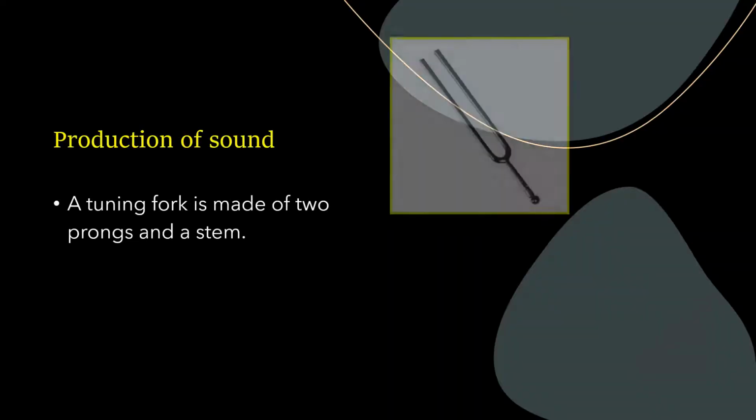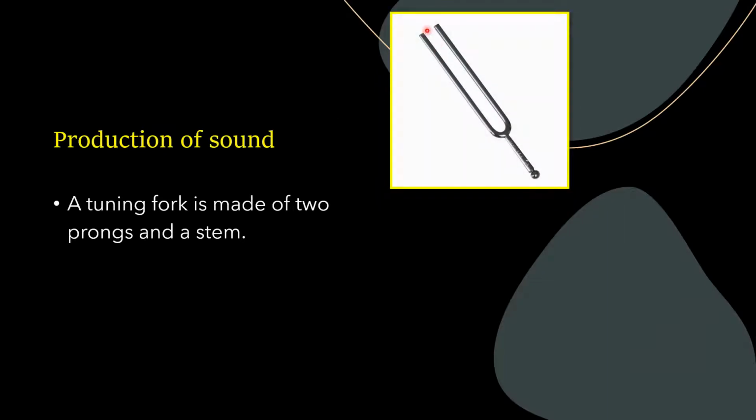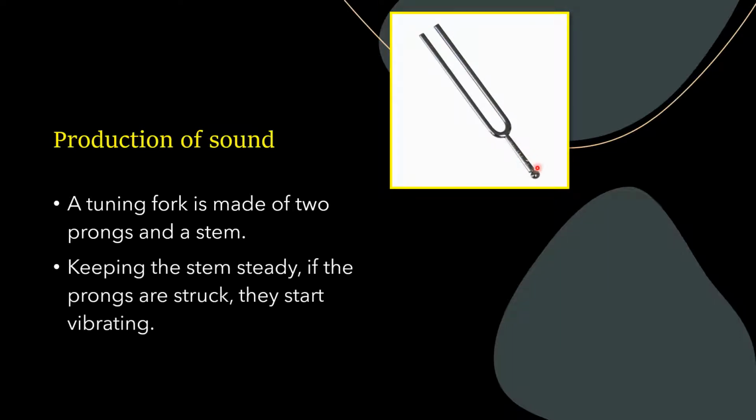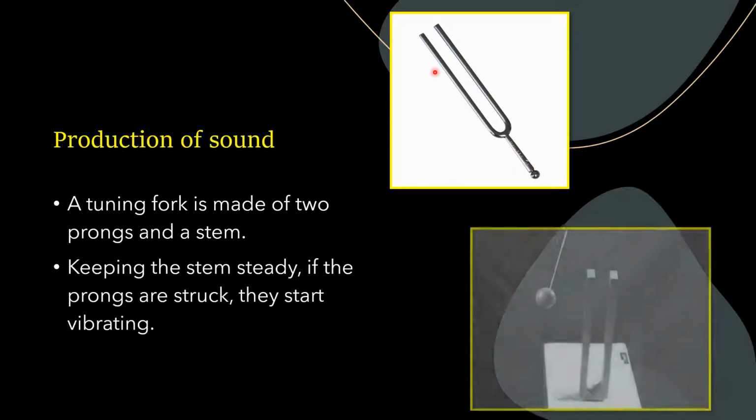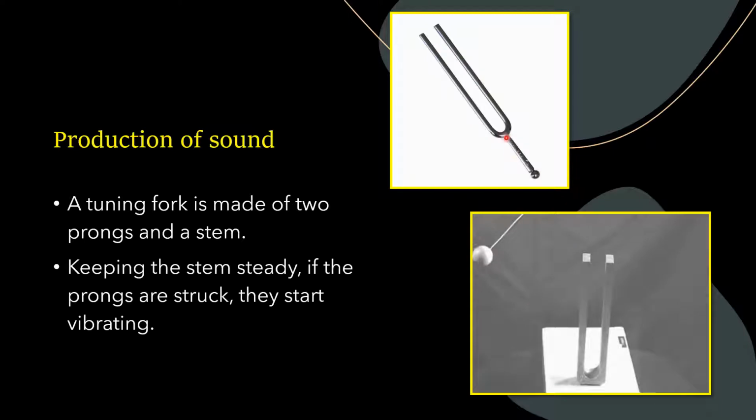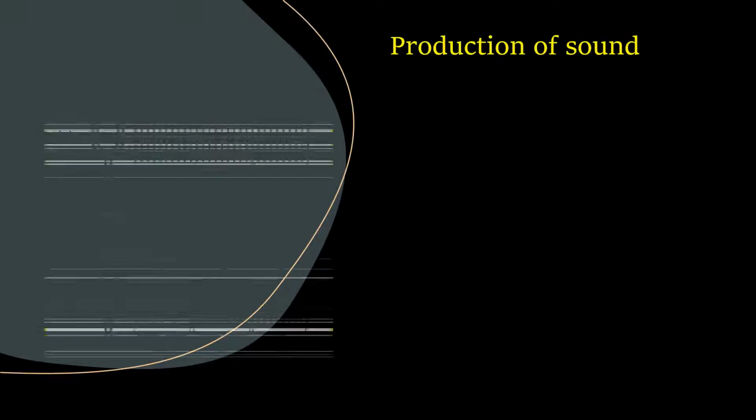Let us see the production of sound in something called a tuning fork. A tuning fork is made up of two prongs and a stem. Keeping the stem steady, if the prongs are struck, they will start vibrating. As you can see, the stem is stuck deep inside, the prongs are struck and you can clearly see the vibration. So this is how sound is produced in a tuning fork.